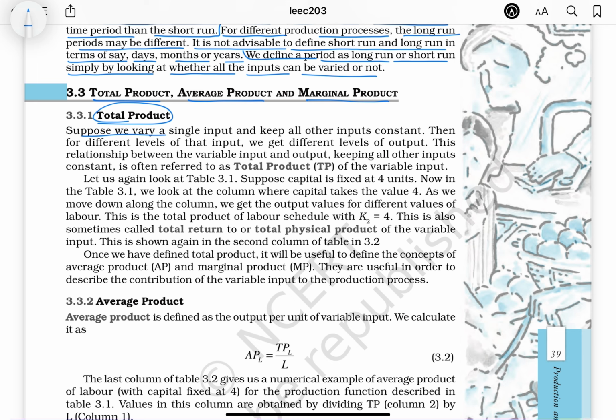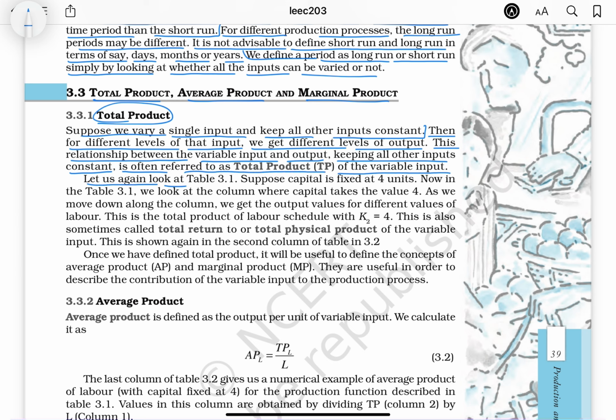Total product, average product and marginal product. Total product: suppose we vary a single input and keep all other inputs constant, then for different levels of that input we get different levels of output. This relationship between the variable input and output, keeping all other inputs constant, is often referred to as total product, TP, of the variable input.